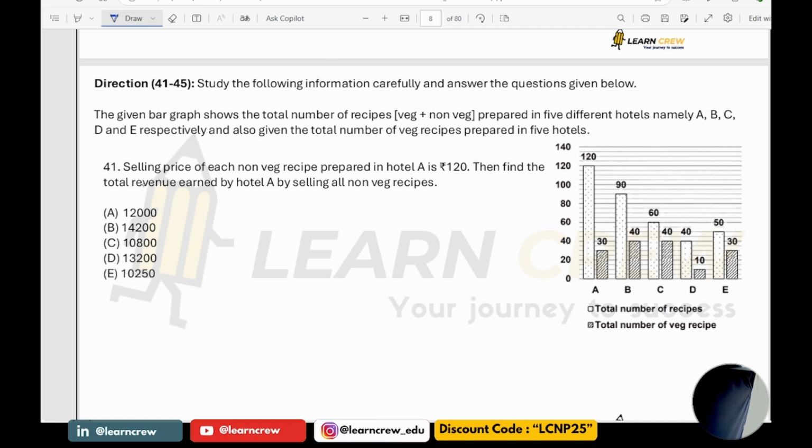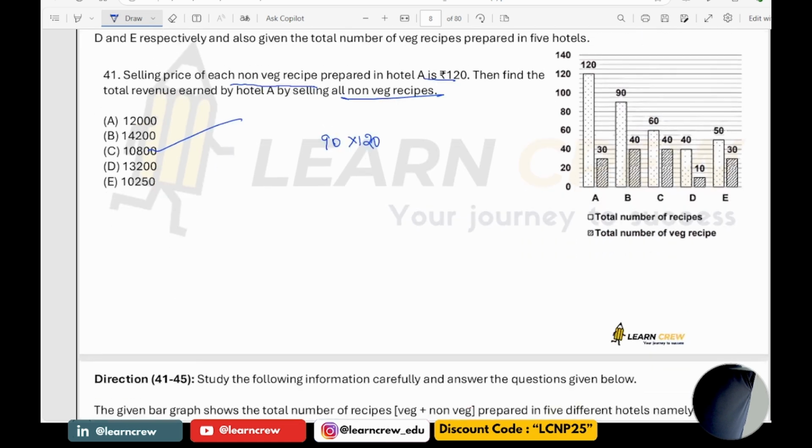Now see the 40 first question. What is given? Each non-veg receipt is 120. Find the total revenue earned by hotel A by selling all non-veg receipts. If 30 are veg, remaining 90 are non-veg. Each non-veg is 120. 90 into 120 is 10,800.